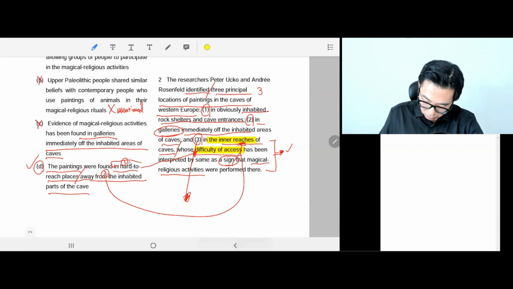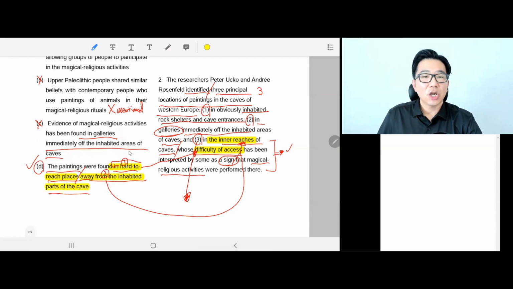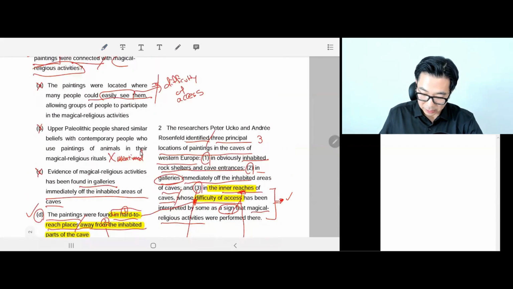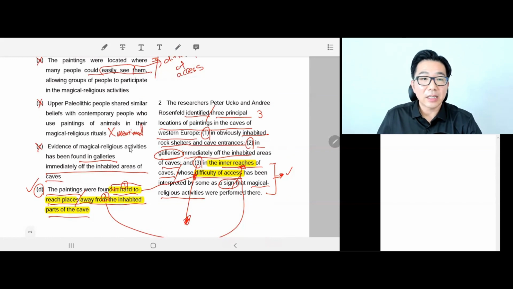So in hard to reach places is difficulty of access. Away from inhabited parts of the caves is inner reach of the cave. Okay? So question 2, done and dusted. Answer is D. Let's move on to the next question.